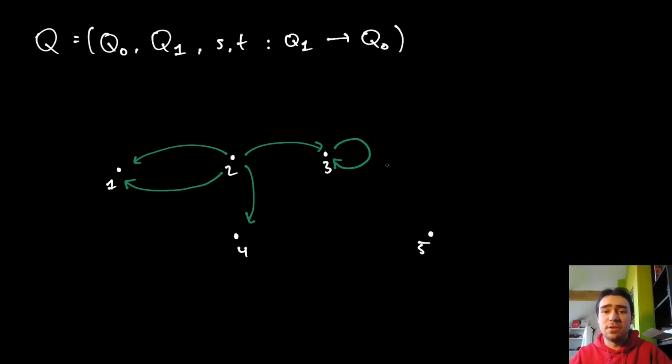And also there's absolutely no requirement for the structure to be connected in the graph theoretical sense. So, I could have this vertex 5 just hanging around. Let's say it has a loop to itself. Why not? But that's absolutely allowed. In practice, we can decompose quivers into their connected components, and then those are easier to reason about, and there are some simplifications you can do, but this is the most general kind of thing you could have.